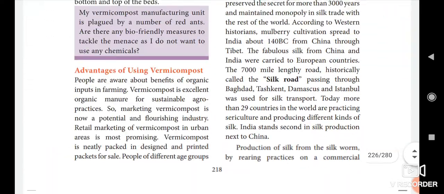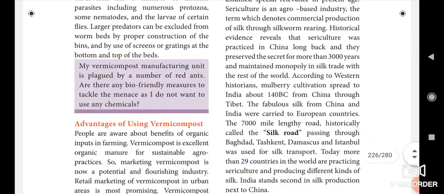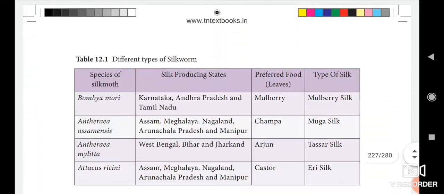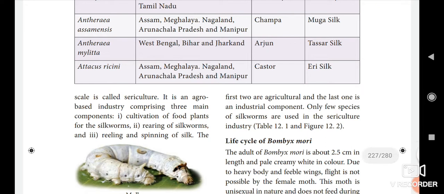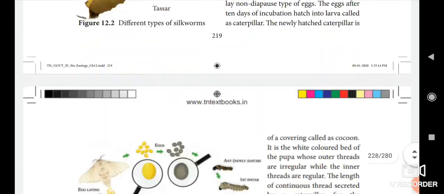First one is cultivation of food plants for the silkworm, then rearing of silkworm, and reeling and spinning of silk. These are the three main components of sericulture. Here the first two are the agricultural components and the last one is the industrial component, isn't it?